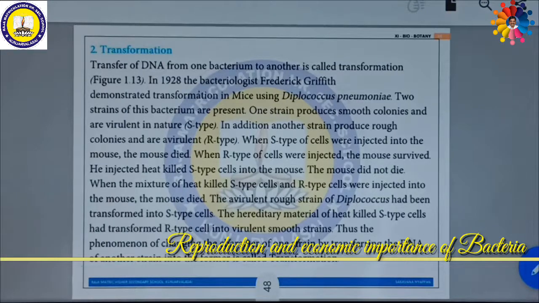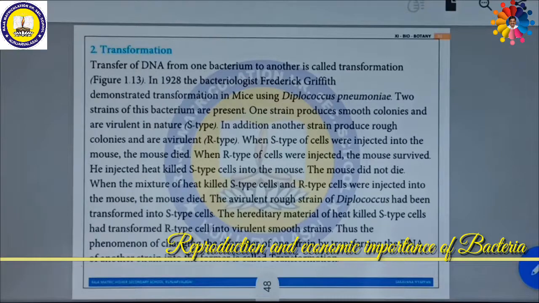So one of the strains will cause pneumonia disease, and another bacteria will not cause disease. S type bacteria will cause pneumonia. R type bacteria will not cause pneumonia, because S type has a smooth surface with polysaccharide, while R type is without polysaccharide and rough in shape. When S type cells were injected, the mouse died. When R type cells were injected, the mouse survived. S type is strong and virulent; if it is injected, the mouse will be killed.